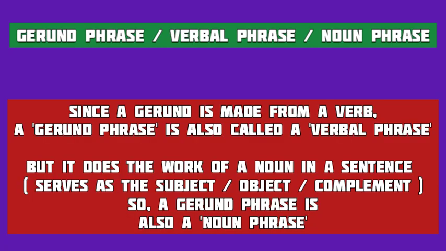Now, as you know, a gerund is made from a verb by adding ing to its base form. And a gerund is the head word of a gerund phrase. So a gerund phrase is also called a verbal phrase. But make no mistake, a verbal phrase and a verb phrase are different. But a gerund phrase is also a noun phrase because it does the work of a noun in a sentence, being used as the subject or the object or a complement in a sentence.